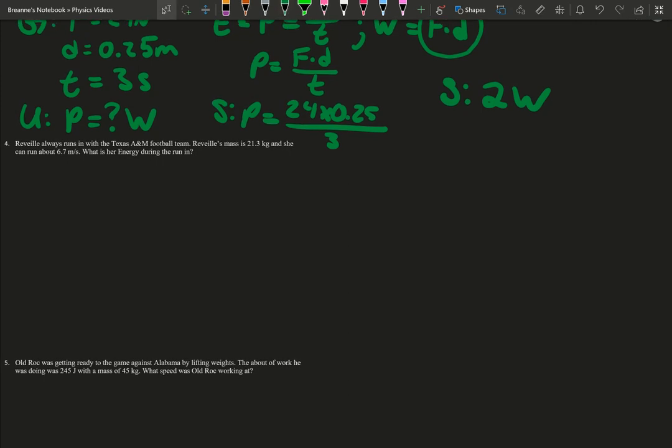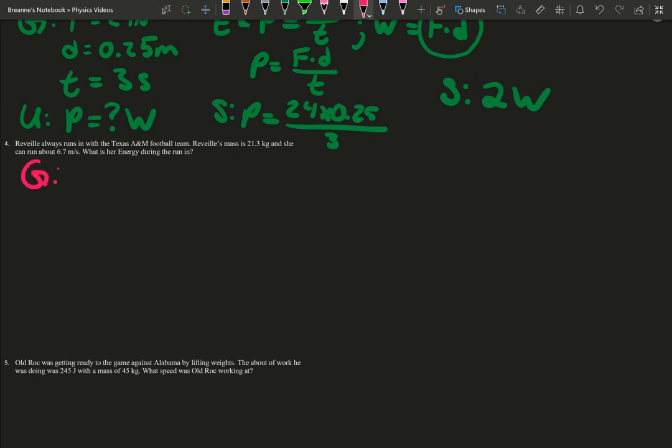So number 4, Reveille always runs in with the Texas A&M football team, except when it's COVID. Anyway, Reveille's mass is 21.3 kilograms, and she can run about 6.7 meters per second. What is her energy during the run? The run-in. So if it's moving, what type of energy are you dealing with? Hopefully you said kinetic.